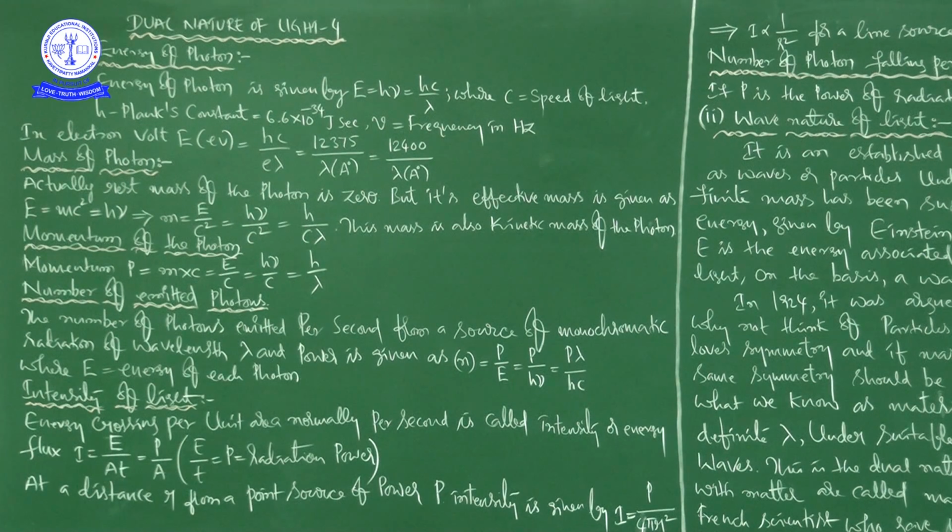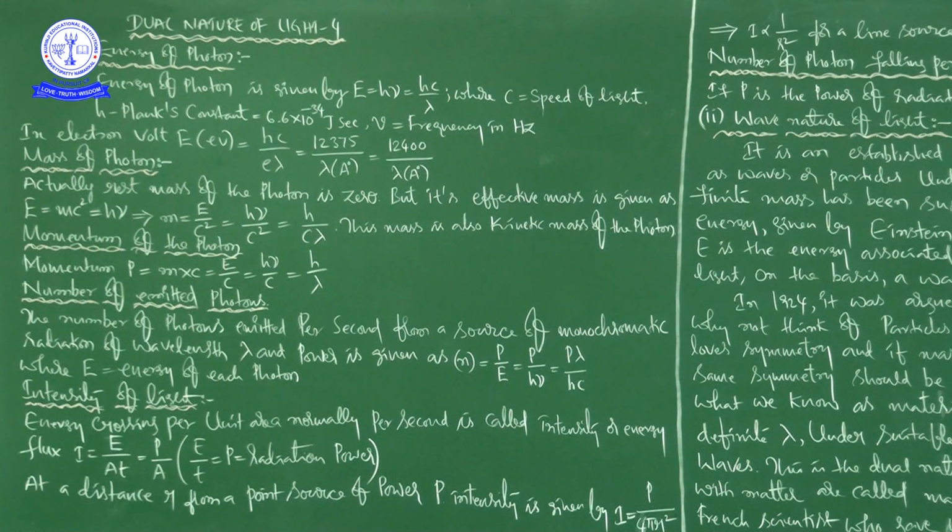Afterwards, we discussed the scenario in case of Hertz observations, and then Hallwachs and Lenard observations. Thereafter, E is equal to W naught plus K maximum is Einstein's photoelectric equation. If you see the relation between photocurrent and intensity, if you observe carefully, when the intensity of light is increased, the current levels off at a higher value, showing that more electrons are being emitted per unit time, but the stopping potential doesn't change.